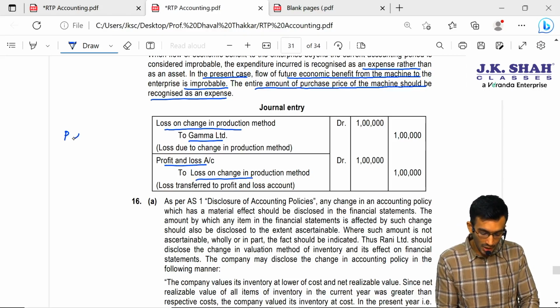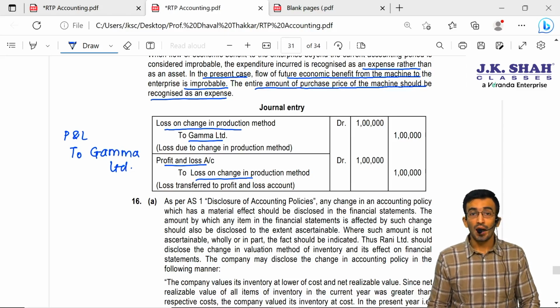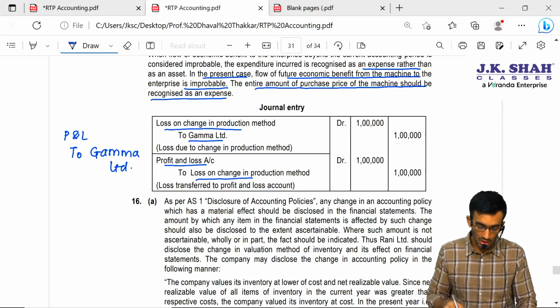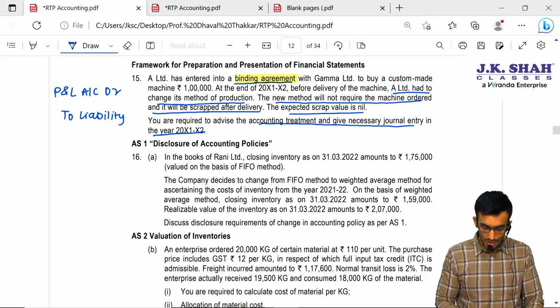So basically the net entry, if you want to pass, then P&L account debit to Gamma Limited. Basically this Gamma Limited will become a liability for us. Okay, let us move to the next question.